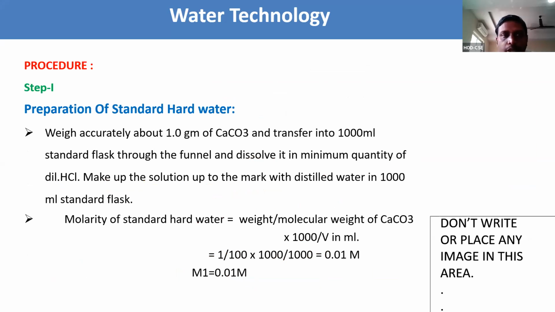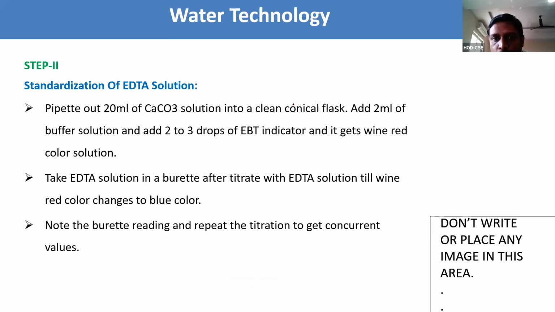Now procedure one involves four steps. Step one is, it is very important, preparation of standard hard water. Step two is standardization of EDTA solution.